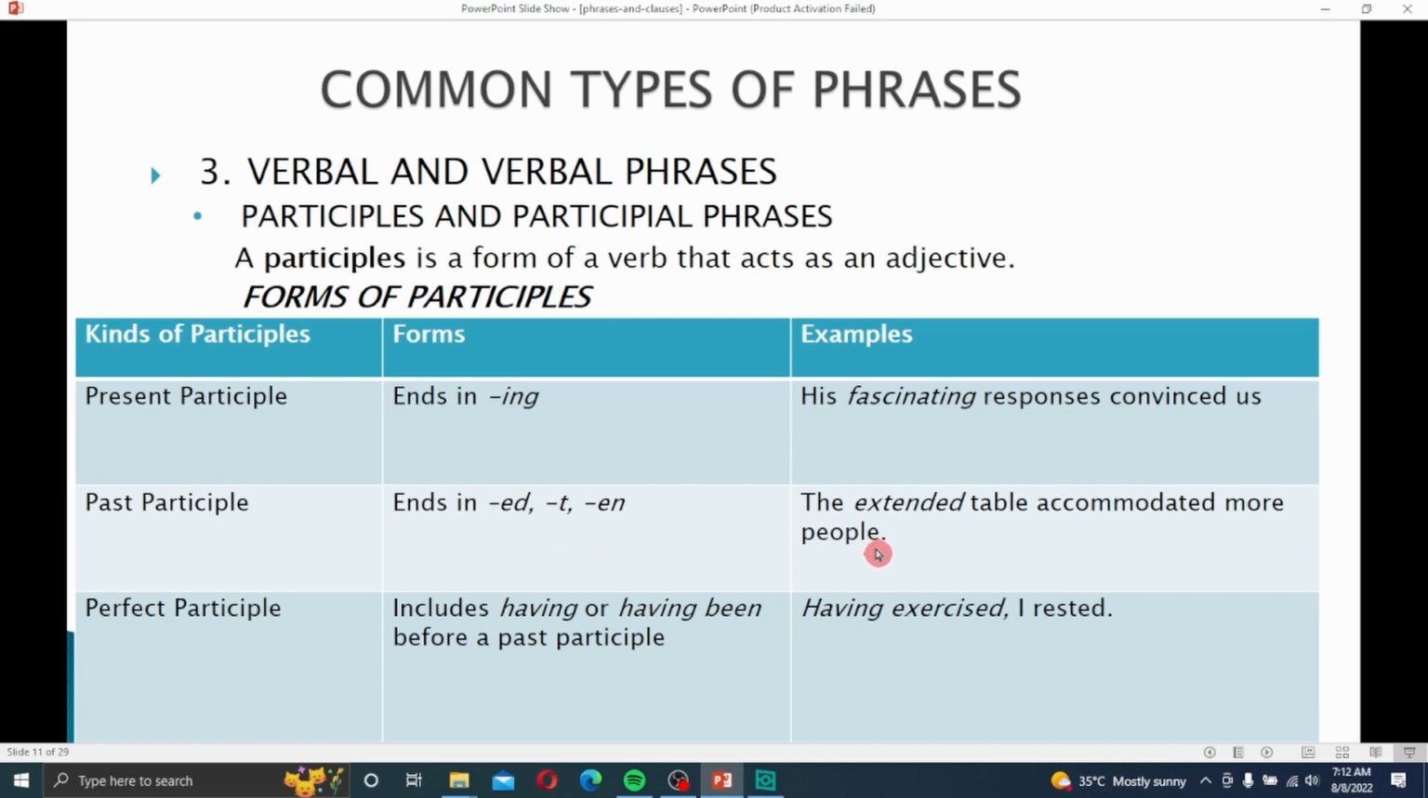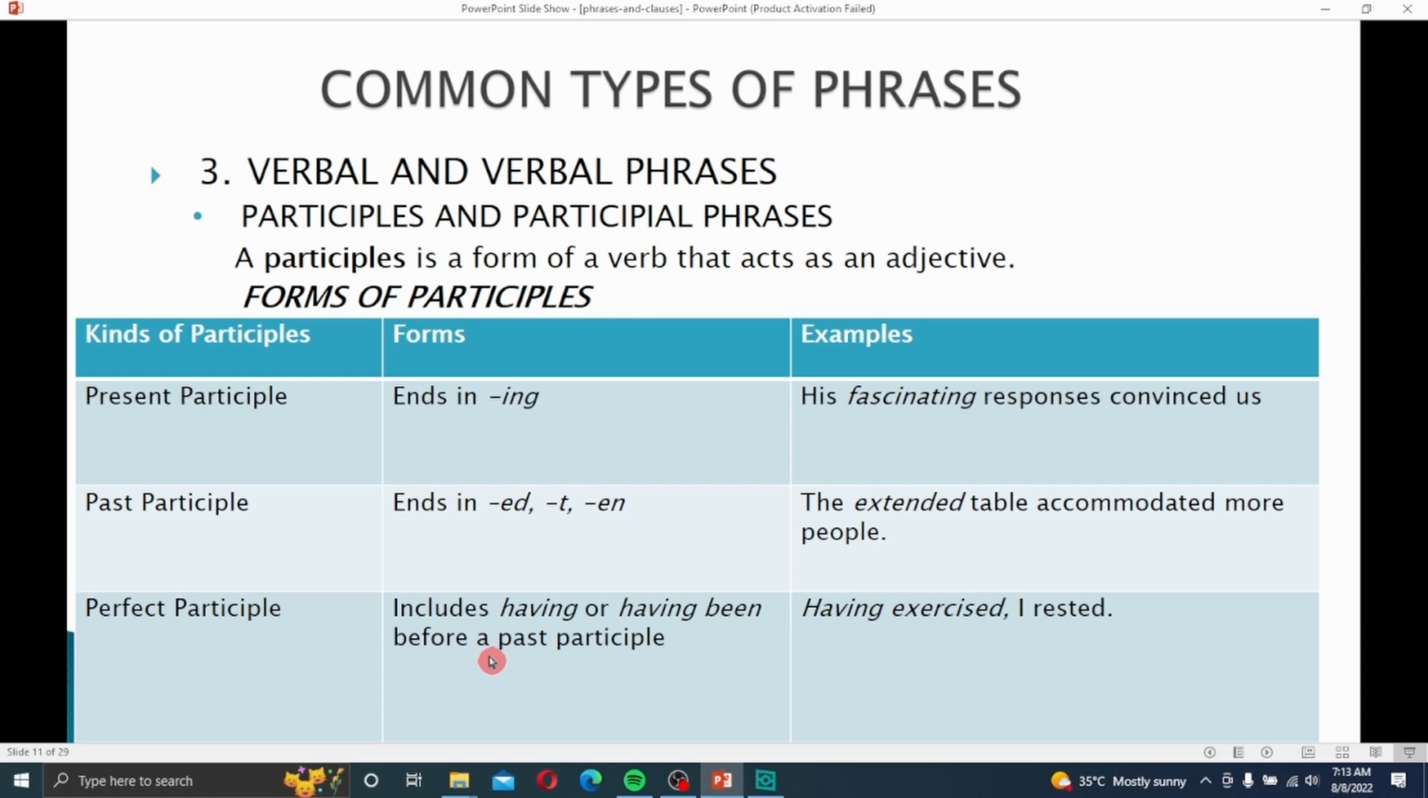Past participle ends in ed, en. The extended table accommodates more people. Here, the extended table, extended is a participle. A participle in this sentence we use.